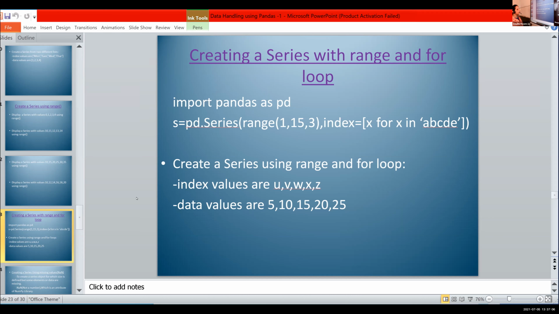Okay. Write the question. Create a series using range and for loop. Index values are U, V, W, X, Z and data values are 5, 10, 15, 20 and 25. Write the answer. The first statement is, we have to import pandas as pd. So import pandas as pd.